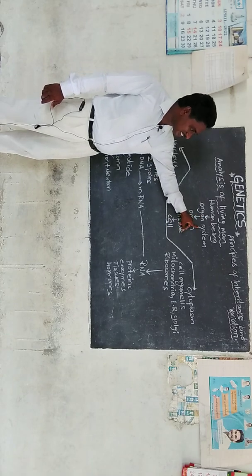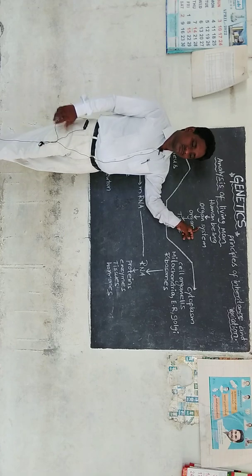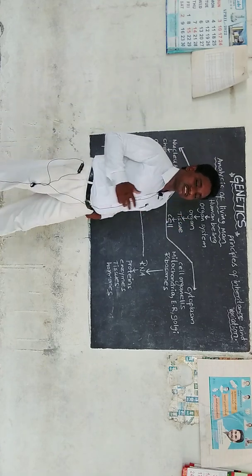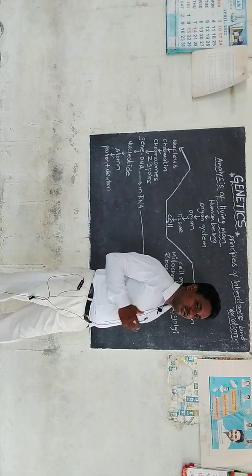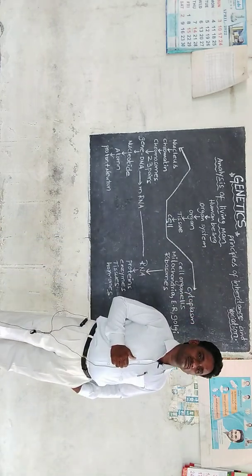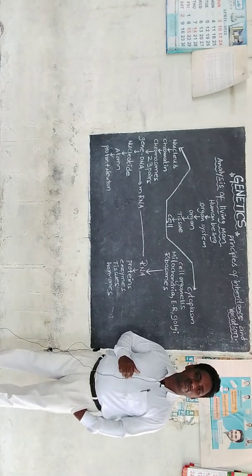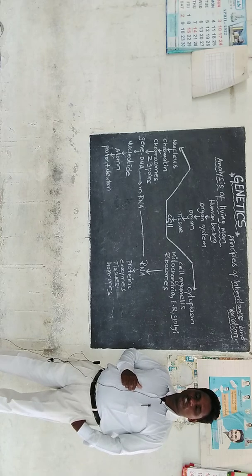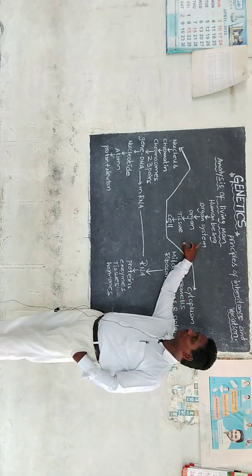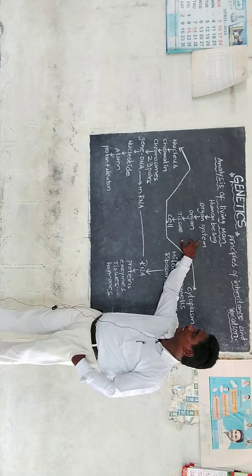The organ system may be the excretory system, the circulatory system, the respiratory system, the digestive system, the nervous system. So all these organ systems fuse together, coordinate together in one human being.